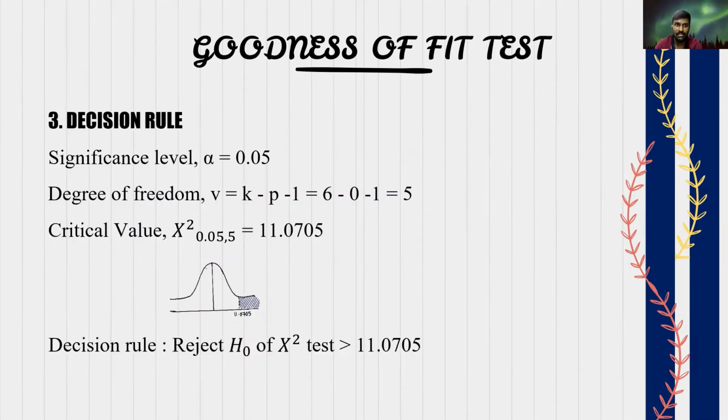Next, we move on to our decision rule. Our significance level alpha we use is 0.05. Our degree of freedom is 5. And also our critical value for chi-square 0.05,5 is equals to 11.0705. And our decision rule: reject our null hypothesis if chi-square test is greater than 11.0705.